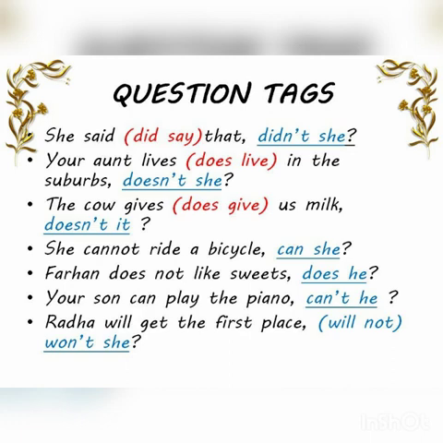So the helping verb is can. It is changed to can't. The pronoun for your son would be he. Can't he? Radha will get the first place. Now here, will not is used in the tag and the contraction for will not is won't. So Radha will get the first place, won't she?